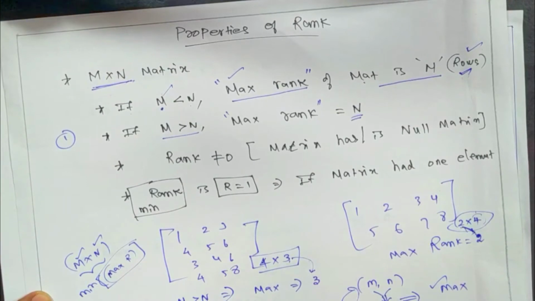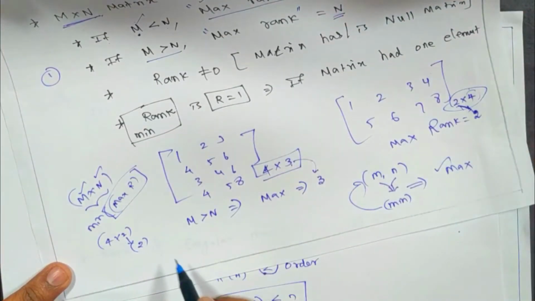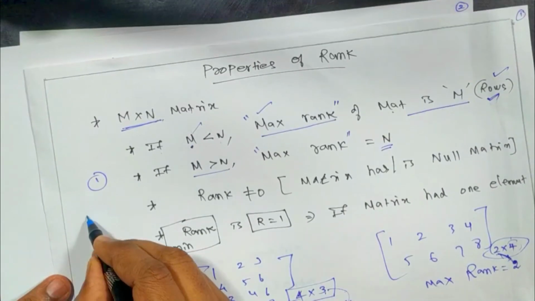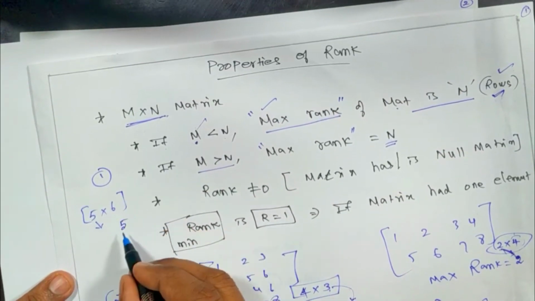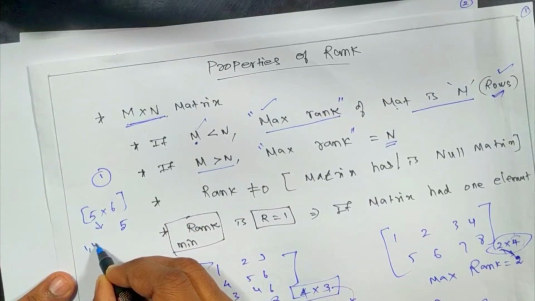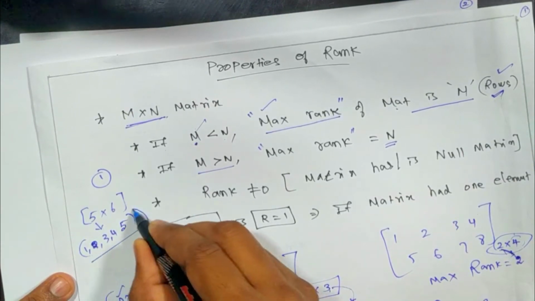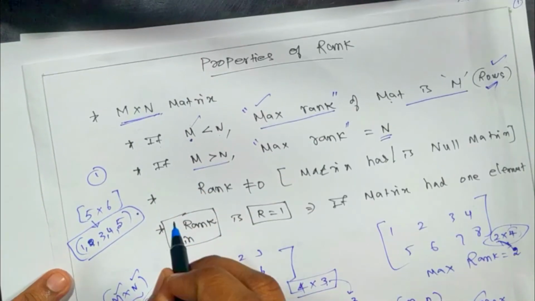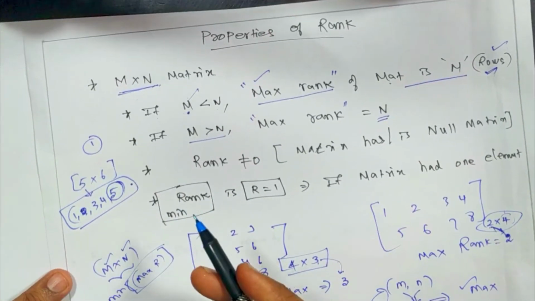For example, if it is 4 cross 2, then the maximum rank will be 2, and it means that the rank value can be 1 or 2. If you have 5 cross 6, let us suppose, then the maximum rank will be 5. It shows that the rank can be 1, 2, 3, 4 or 5. So among these 5 values, the matrix rank can be either 1, 2, 3, 4 or 5. But if it is asked what the maximum rank is, then it will be the minimum of M and N, the number of rows and columns.